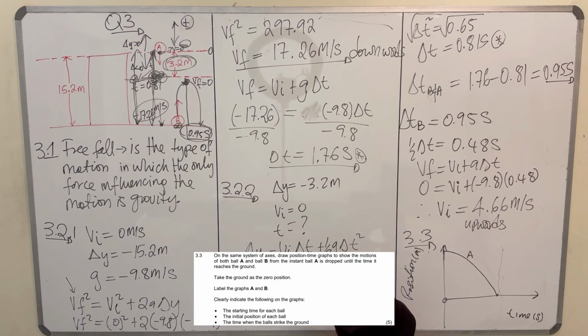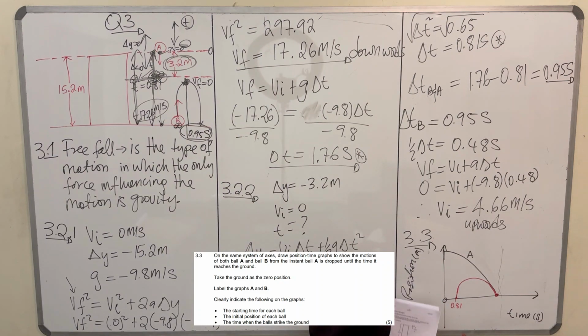Ball B was projected 0.81 seconds later. So we can say at 0.81 seconds ball B was projected up, then went down. So it should be something like this. Up, down. This is your ball B.